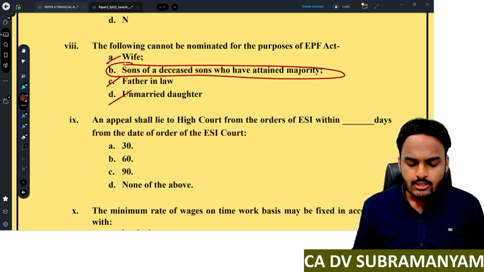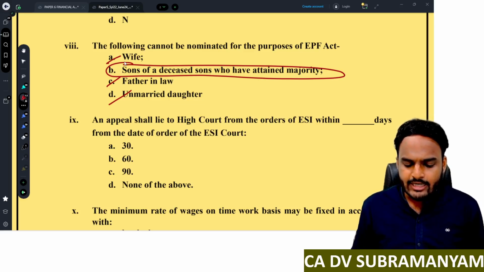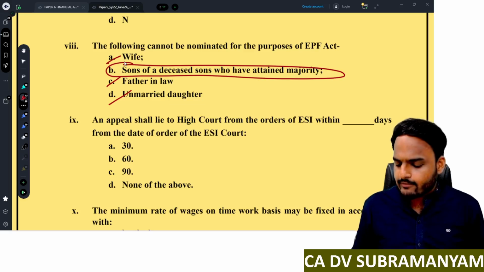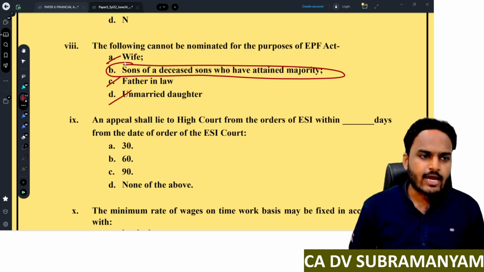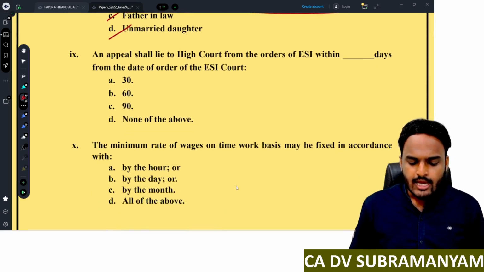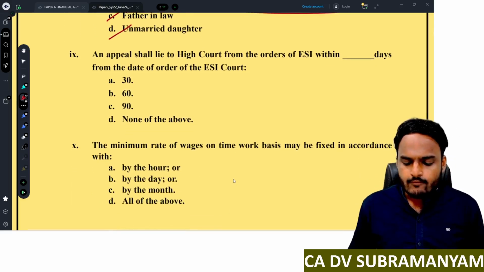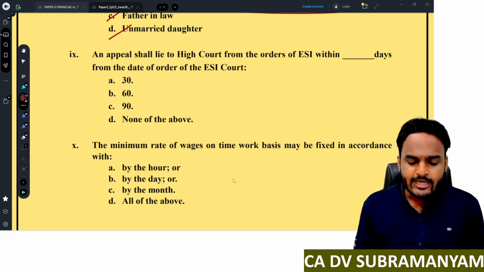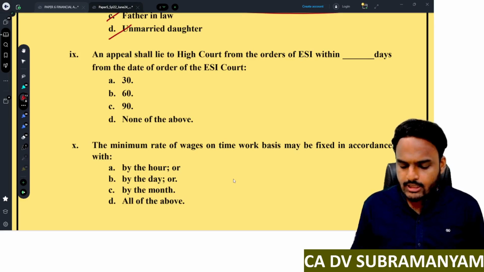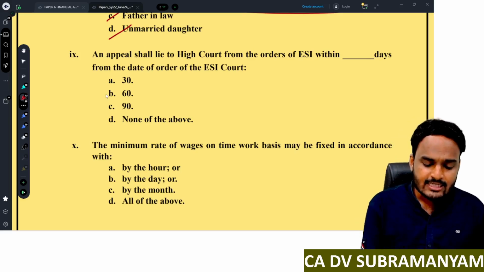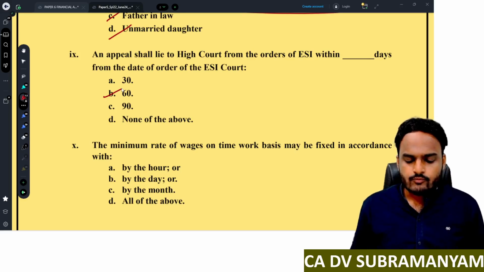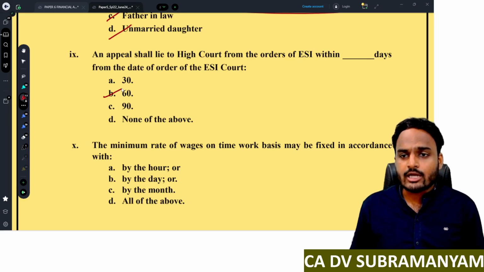So option B, sons of a deceased son who have attained majority, cannot be nominated for the purpose of EPF Act. Next one, an appeal shall lie to High Court from the orders of ESI court within how many days from the date of order of ESI court? The option is 60 days. So within 60 days from the date of order of ESI court, an appeal shall lie to the High Court.